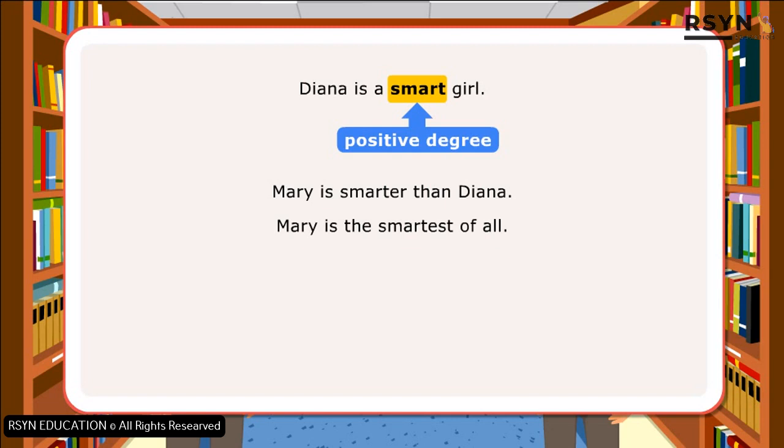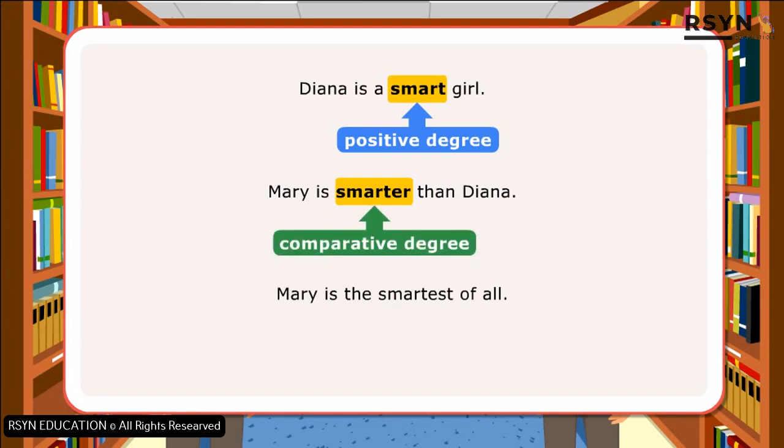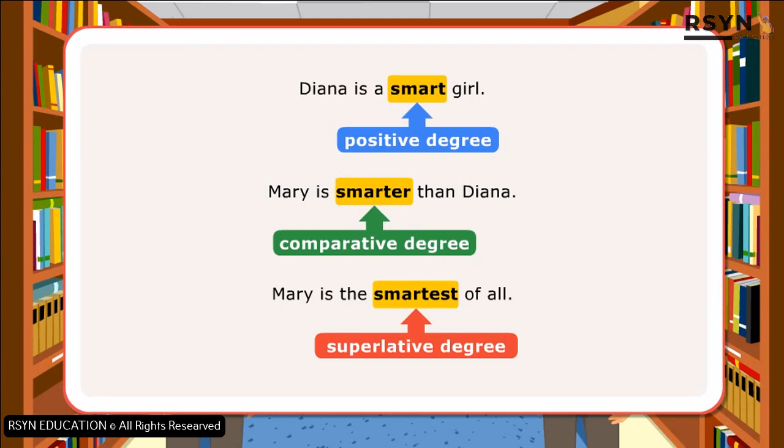In the next sentence, smarter is the comparative degree as it helps in comparing Mary and Dinah and stating that Mary has more quality of smartness than Dinah. In the third sentence, smartest is the superlative degree since it tells that Mary has the highest degree of quality of smartness. Here is a list of some comparisons in adjectives.